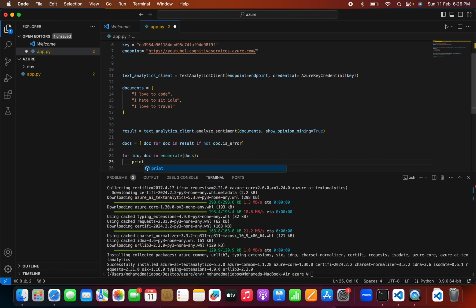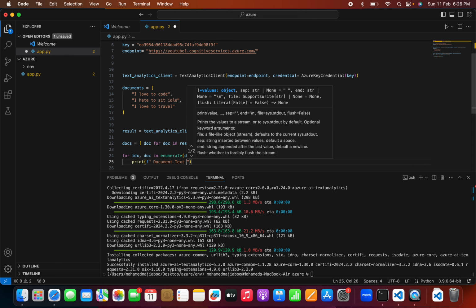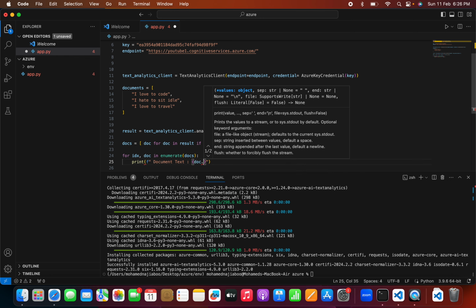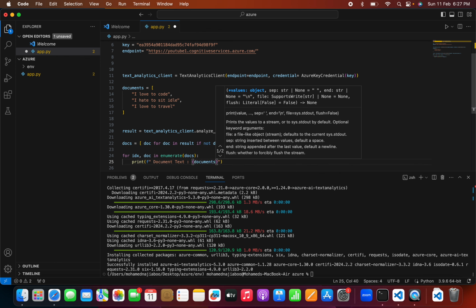Here maybe I can do a print. Okay. The document text will be, I can mention docs.idx, this may be document.idx.